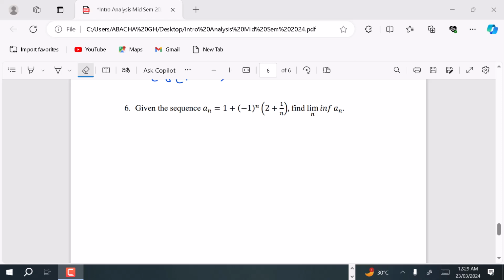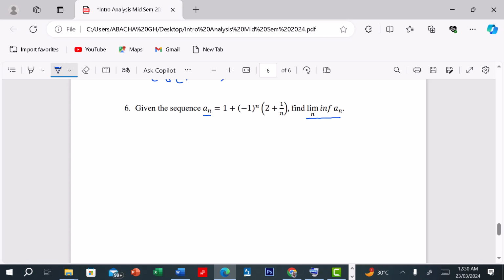Okay, so we want to find the limit infimum of the sequence A. If you could remember, from real analysis, the limit infimum is the greatest lower bound.